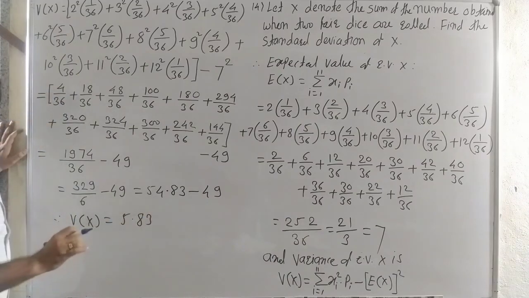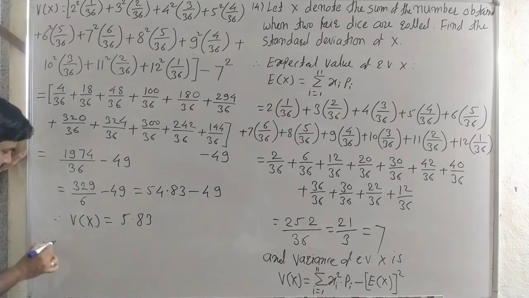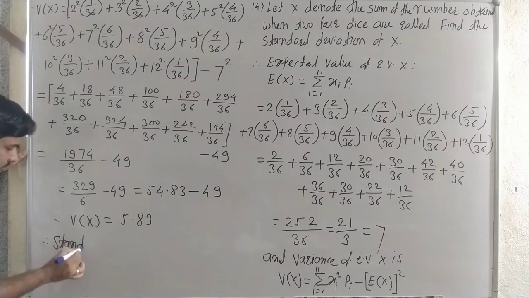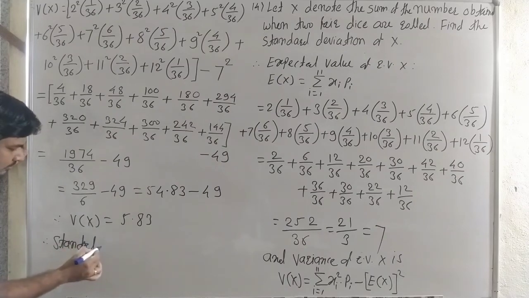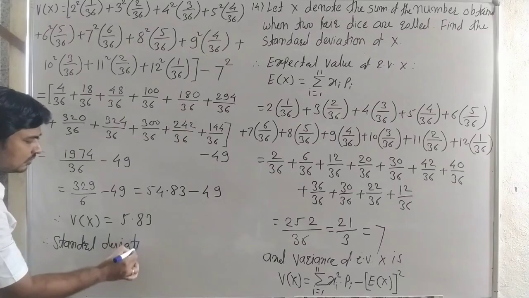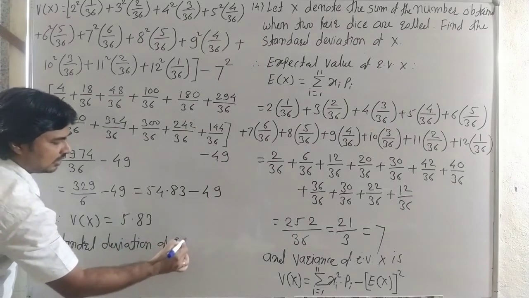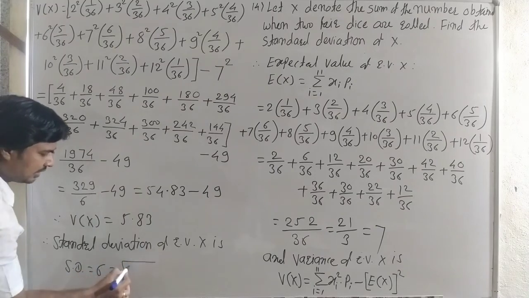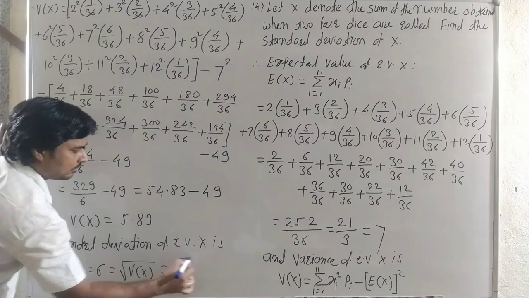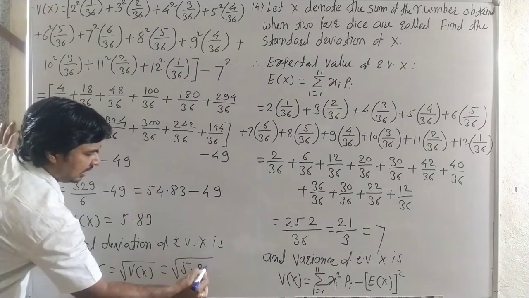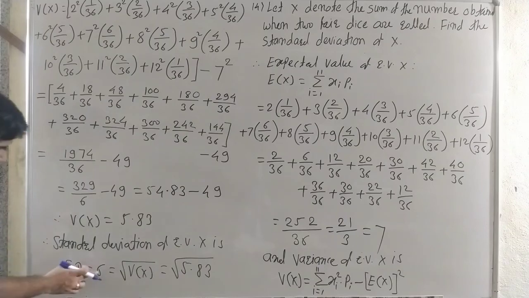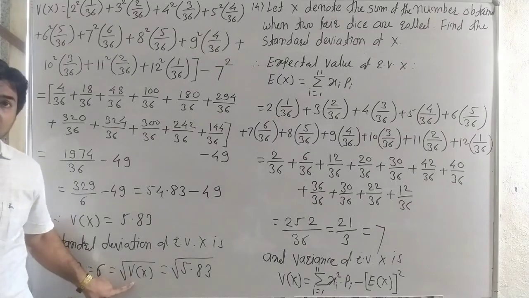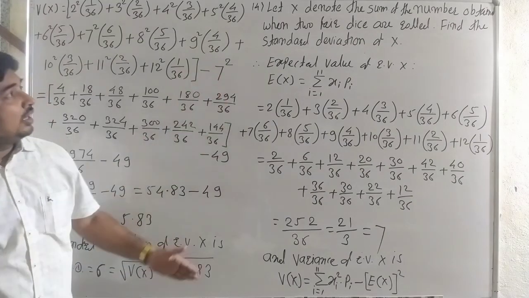But we want to find the standard deviation. And therefore, the standard deviation of random variable x is, see carefully, here the standard deviation we denote by sigma, and it is the under root of variance. It is the positive square root of the variance. It is 5.83. It is the variance. Okay, it is sigma. Okay, notation for the standard deviation, sigma. It is under root of variance. Now it is the standard deviation.